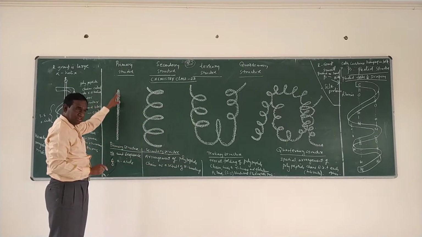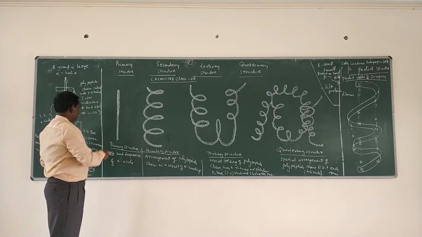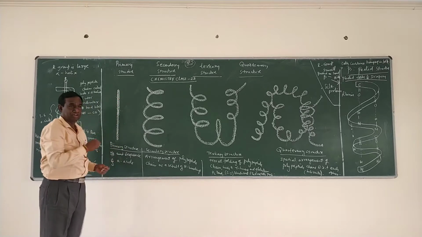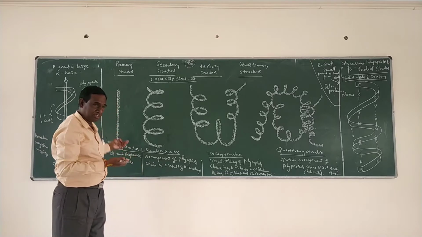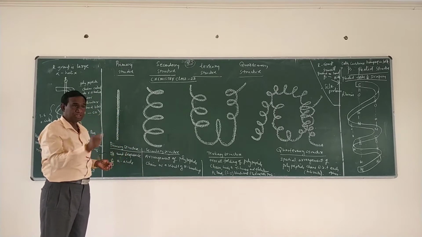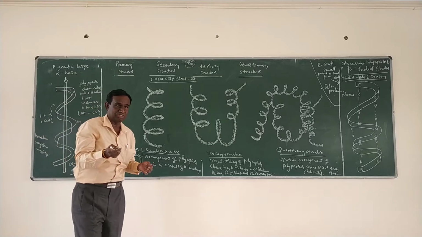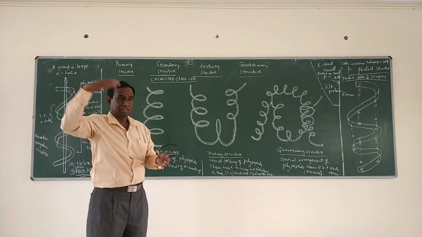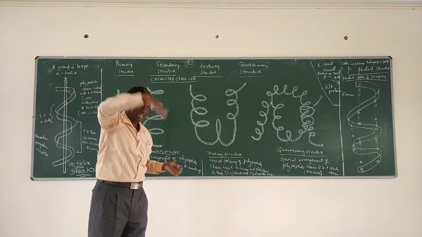Here, it is a long linear chain. The total number of amino acids may be 100, 200, 500. But what is meant by sequence? For example, glycine, alanine, serine, again glycine, cysteine, aspartic, like that.